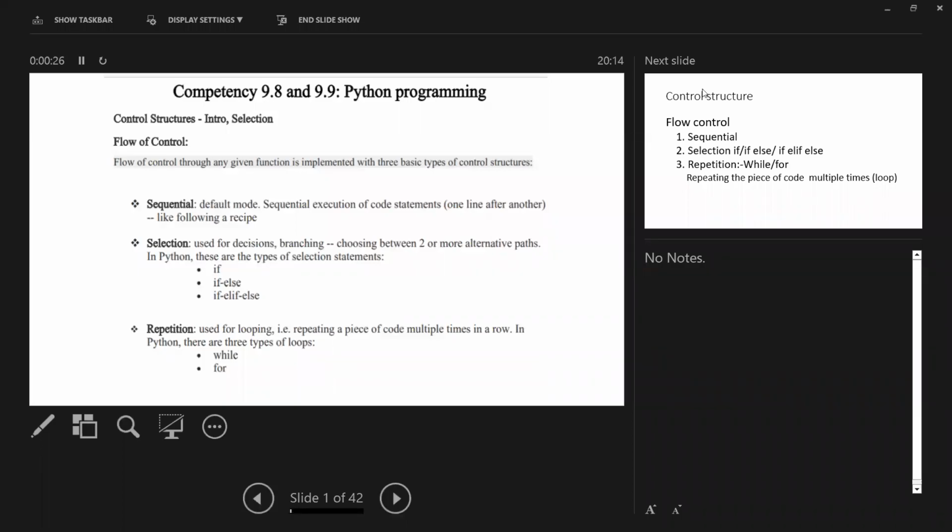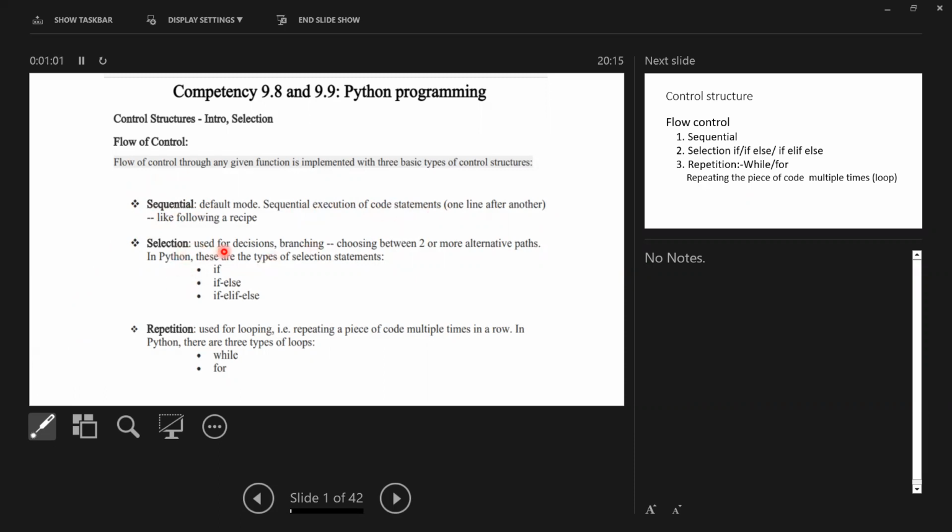Okay, so now look at control structures. Earlier we discussed the Python control structure as flow of control. First one, we took the sequential structure. Can you remember the test paper which I gave you, some questions, finding the hard disk capacity and some calculations? That means sequence, one after the other, we are going to execute the code. Sequential execution of the code statements is there in the sequential structure.